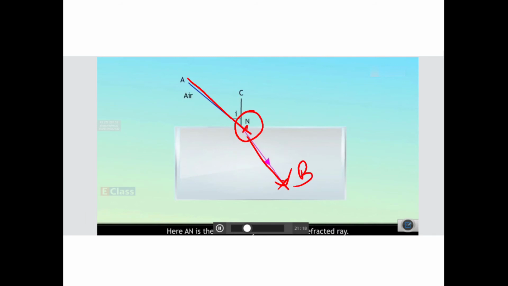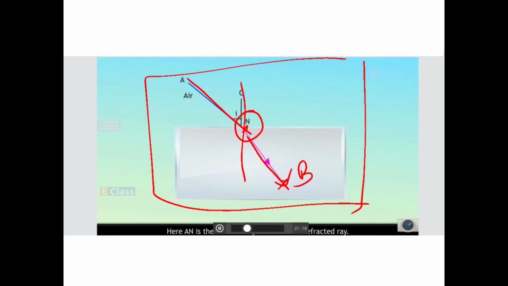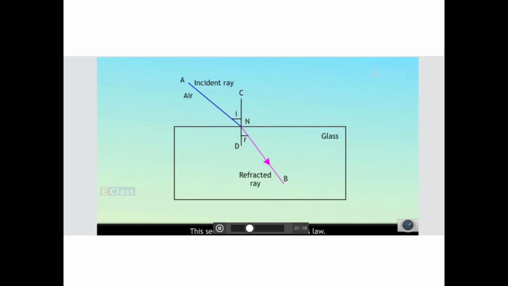Now all these things are in the same plane, meaning the incident ray, refracted ray, and the normal all are in the same plane, the plane of this paper.